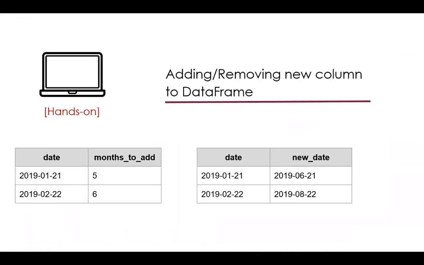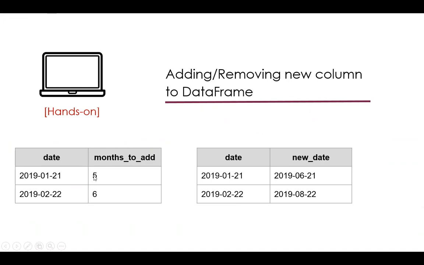Okay. Now let's take up a small use case. For example, let's create a data frame the way I've shown you here. Let's create a data frame which has two columns. One is date and another column, let's say months to add. Once I create a data frame, I have to create another data frame out of this data frame, where the date here is 2019-01-21, and here I have months to add is 5.